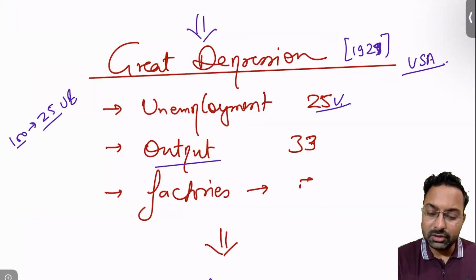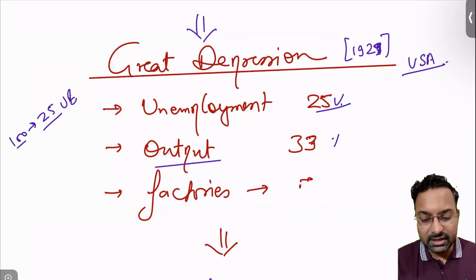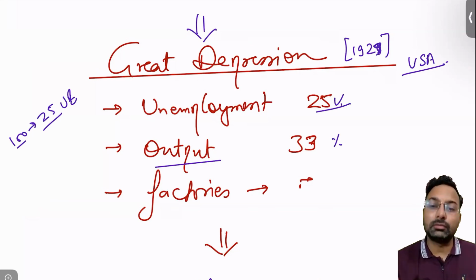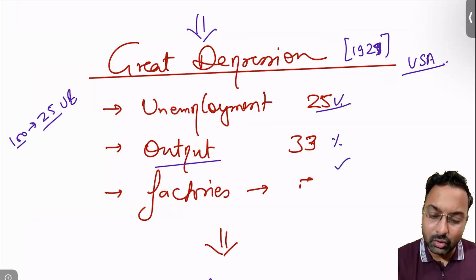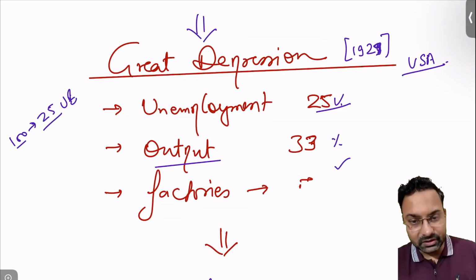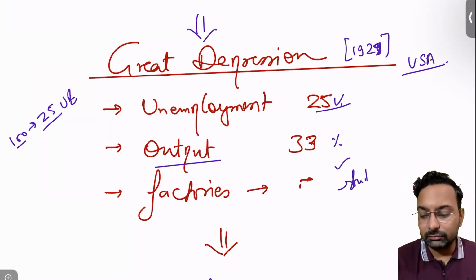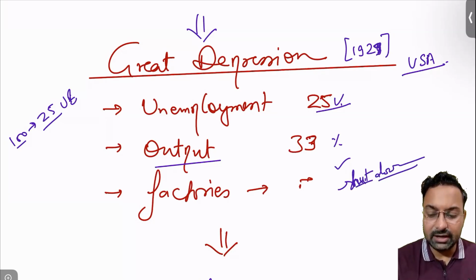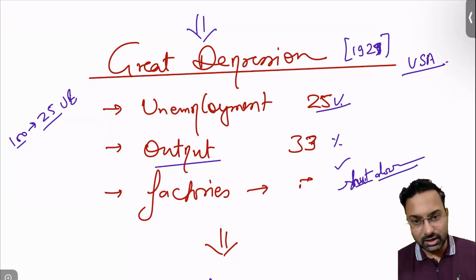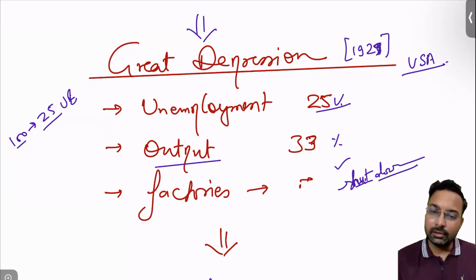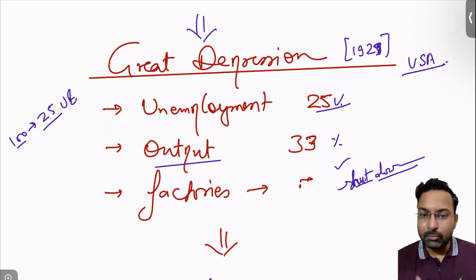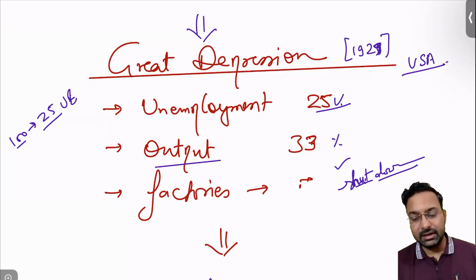Factory output decreased by 33%, so factories were not producing at their full capacity. Many factories started to shut down, and if factories shut down, employment and output will decrease further. This was happening in the Great Depression.